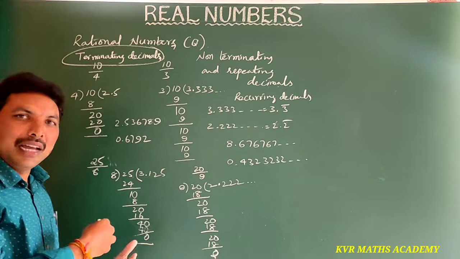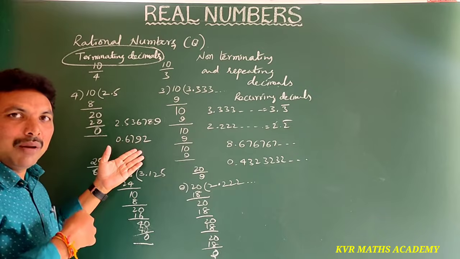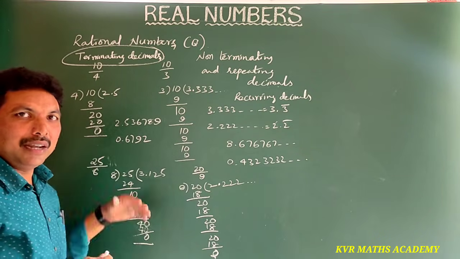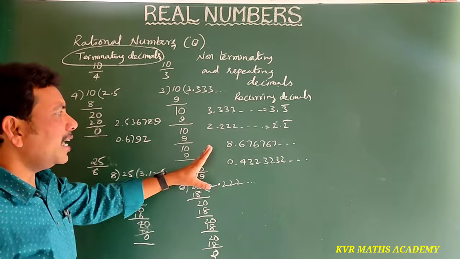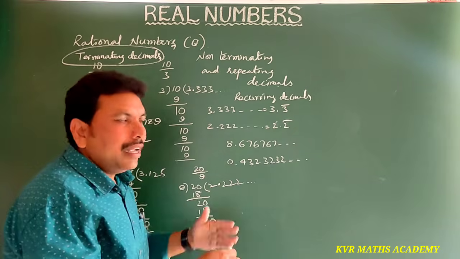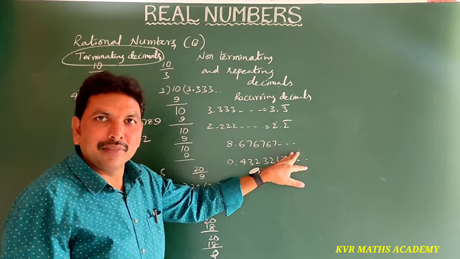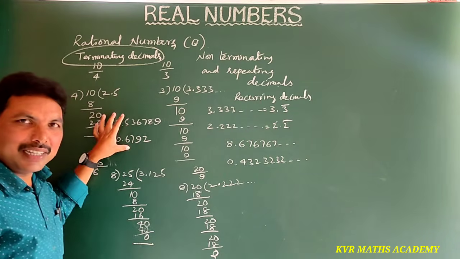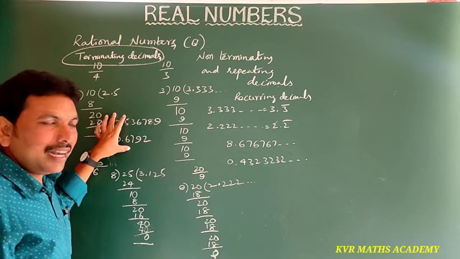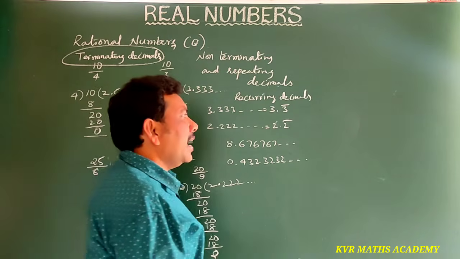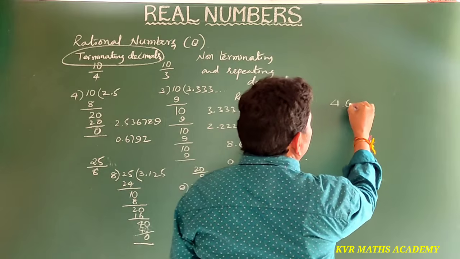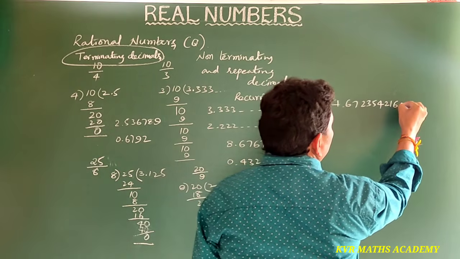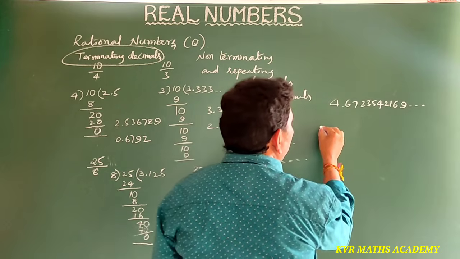Terminating means that after the decimal point the numbers will stop. Non-terminating means the numbers keep coming and so on. So these are non-terminating decimals and these are terminating decimals. Understood clearly? Suppose I take another one: 4.6723542169 and so on.